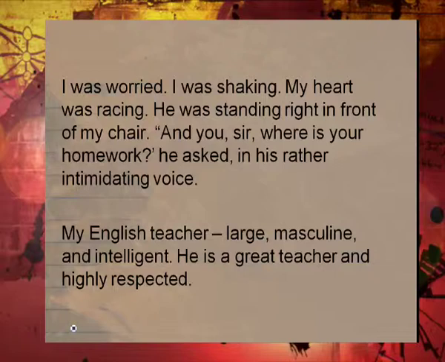Let's look at this. I was worried. I was shaking. My heart was racing. He was standing right in front of my chair. "And you, sir, where is your homework?" he asked in his rather intimidating voice. My English teacher, large, masculine, and intelligent. He's a great teacher and highly respected.